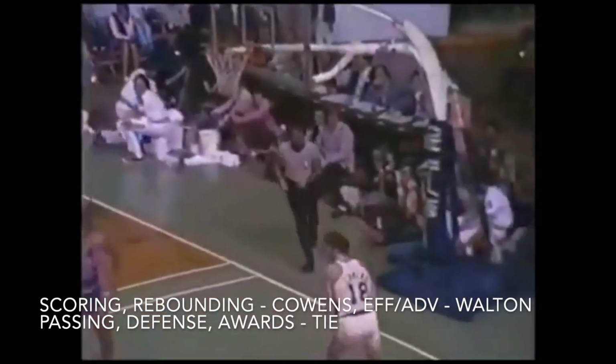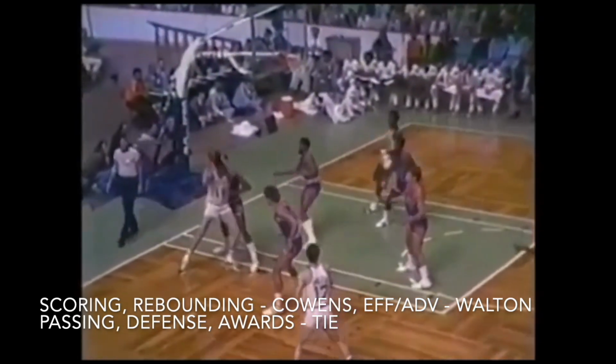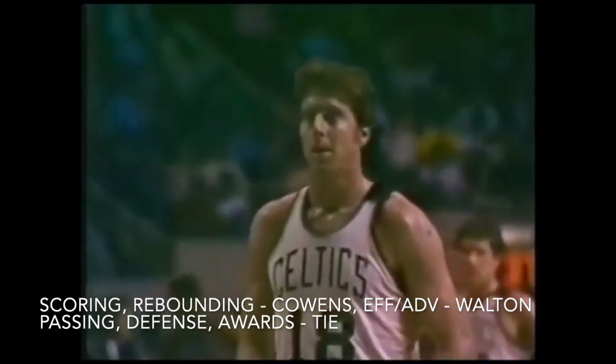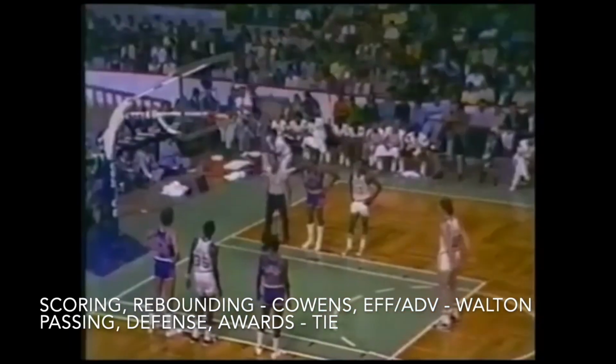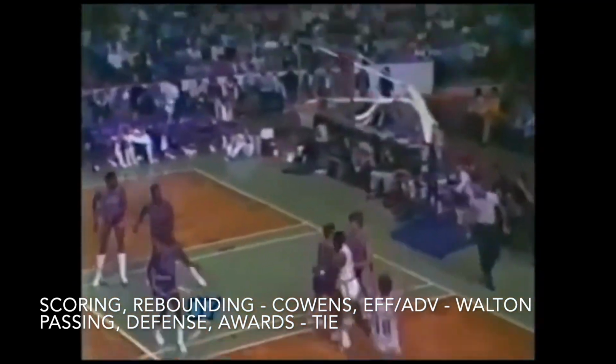So when all the categories are summed up, Dave Cowens takes 2 of them and Bill Walton takes 1, with the rest a tie, giving Cowens the win by a small margin. Both players were 2 of the greatest centers of the 1970s. Cowens was a ferocious hustle player who was a key part of the underrated 1970s Celtics and did a little bit of everything on the court.